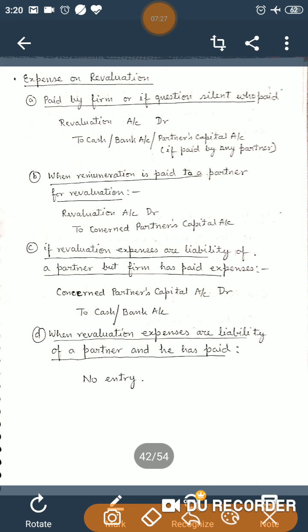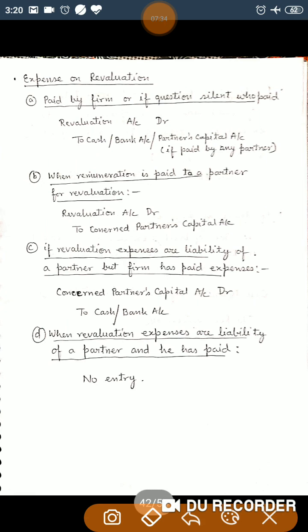So at the time of revaluation, if there are any expenses on revaluation, then revaluation account is debited to cash or bank, or if any partner paid it, then the partner's capital account will be credited.